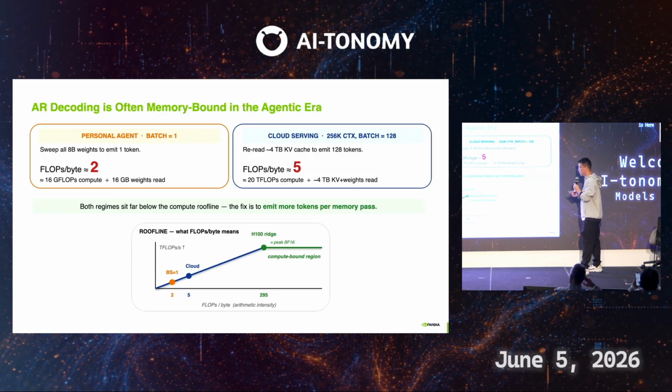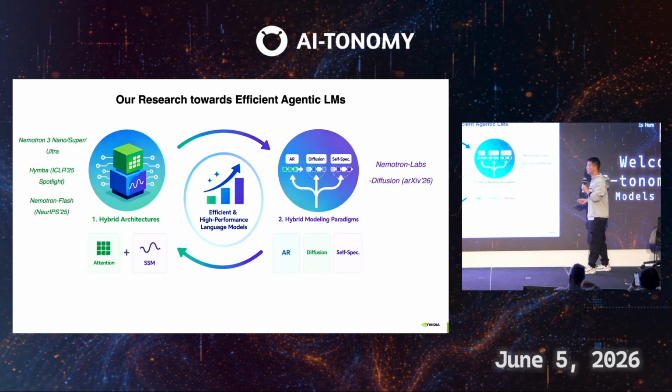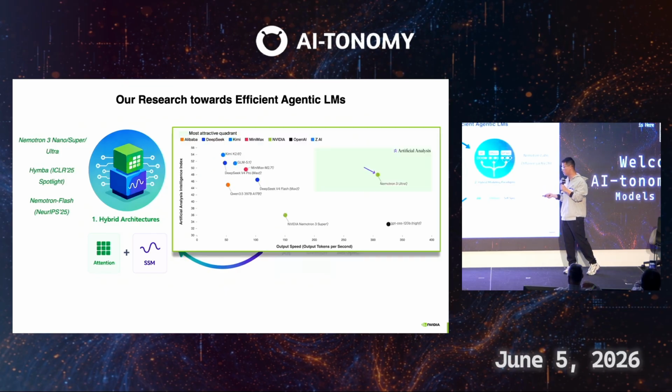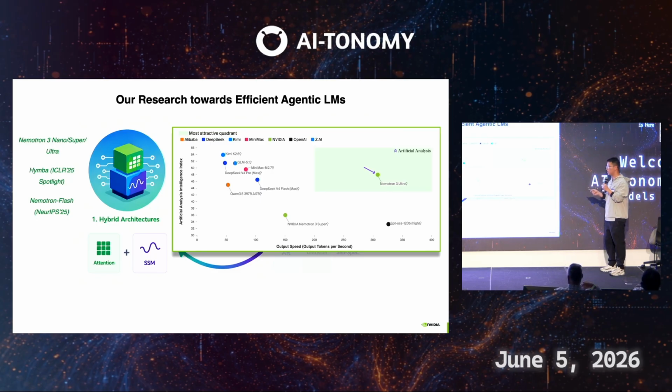This means that if you want to really improve GPU utilization, the fix is to emit more tokens per memory pass. And we are trying to solve this from two aspects. One is to develop more efficient language model architectures, especially hybrid models. Hybrid models means we combine full attention, linear attention, and also sparse attention. NVIDIA just released the Nemotron 3 Ultra model, which is actually the best open-source model in the US and maybe ranks third or fourth among all open-source models. We also have other explorations like Hymba and Nemotron Flash in terms of hybrid model architectures.